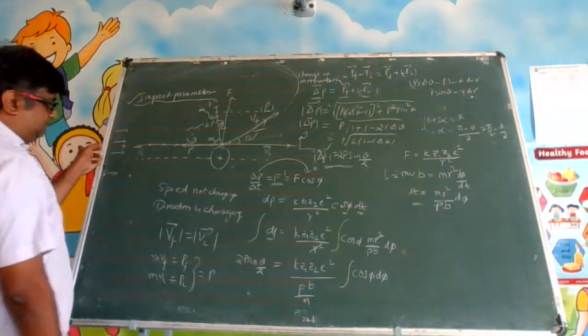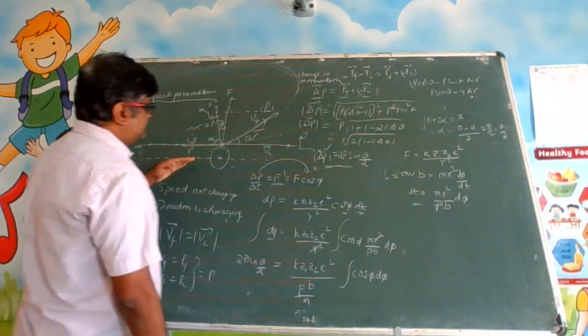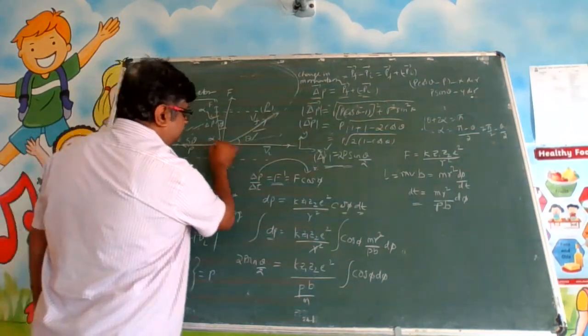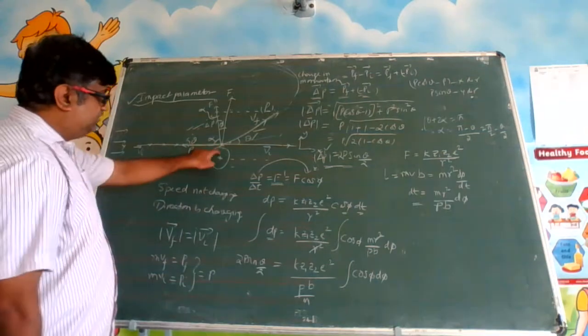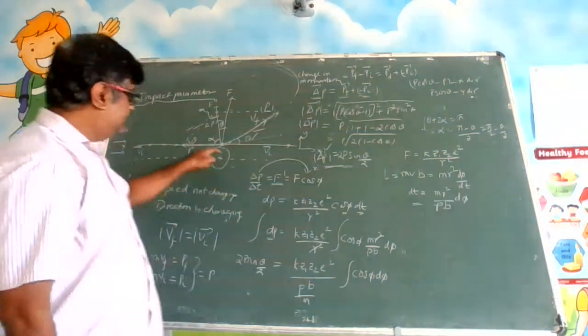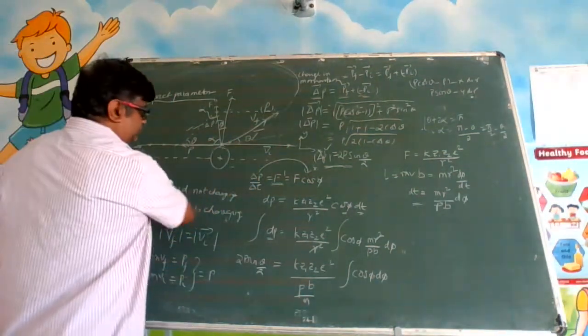This is one extreme. The other extreme is this direction that I have drawn. The other extreme is not this straight line because this nucleus is there. It can never go straight if there is a nucleus. So alpha is one extreme.